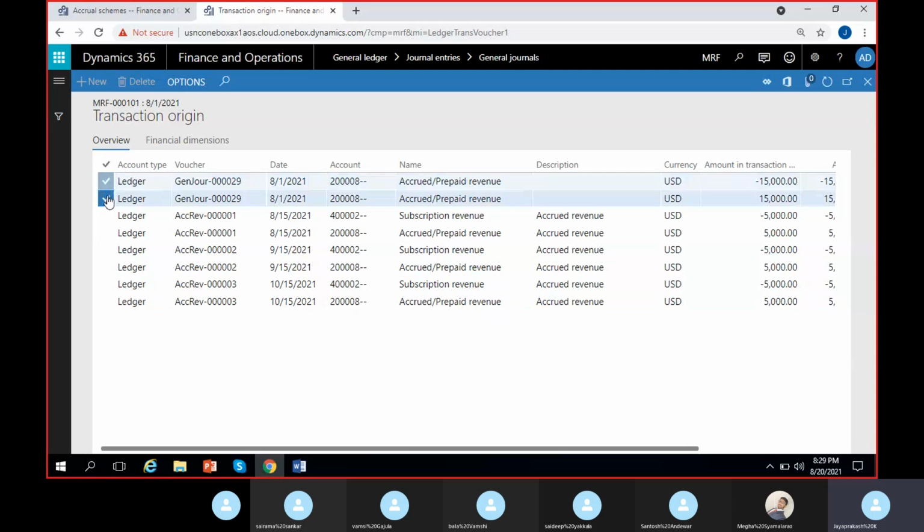Other than this, the original lines are these six, two lines for every month. I mean, two accounts debited and credited for every month. The entry of 15,000 is just broken into three parts, one for each month. So that's the outcome. Clear, guys? Yes, okay, perfect. So we'll practice, right?